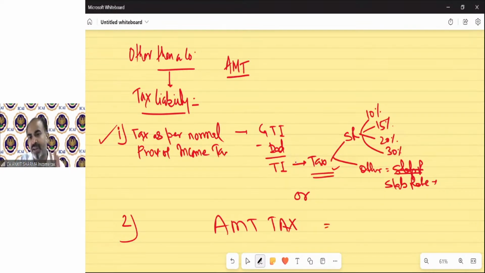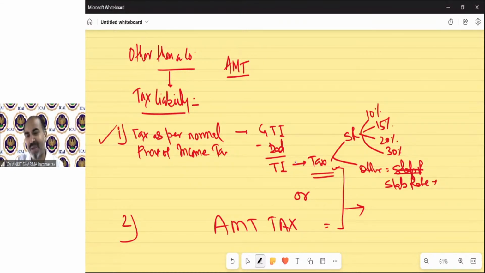First of all, technically, you have to calculate two taxes to arrive at the correct tax liability in the examination. I know some of you might be saying, what is this happening? It was so difficult to understand calculating a single tax, and now we have to calculate one more tax. So if it is an examination, they ask you to calculate tax liability.